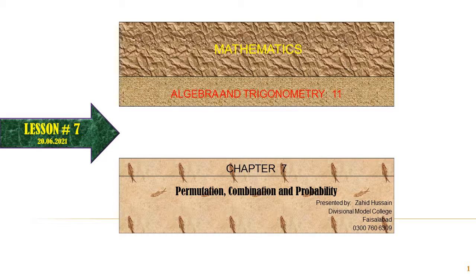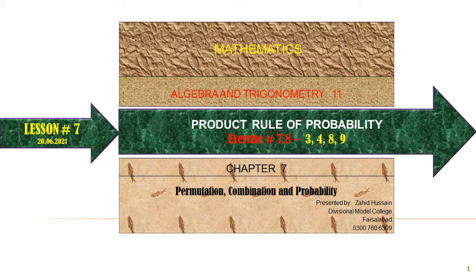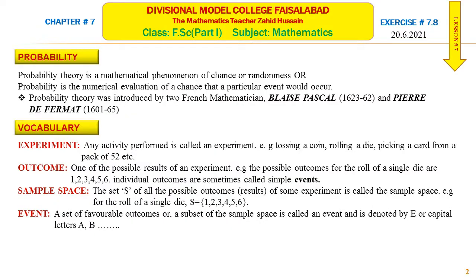Today, in this lesson number 7, we will study product rule of probability and we will solve questions of exercise 7.8. In the previous lessons, we have studied the definition of probability, the vocabulary which we use in solving the problem of probability: experiment, outcome, sample space, and event, etc.